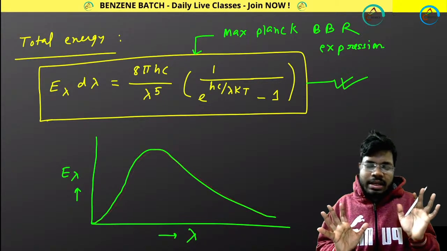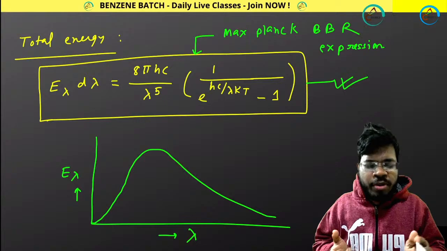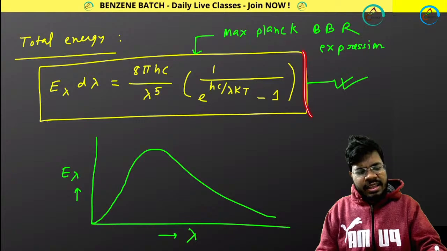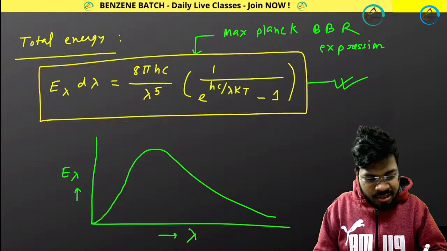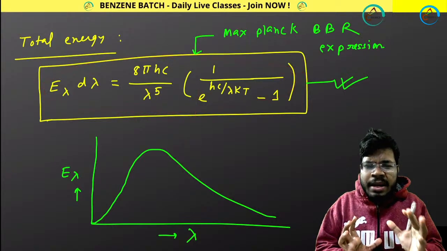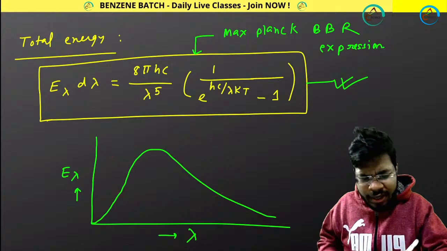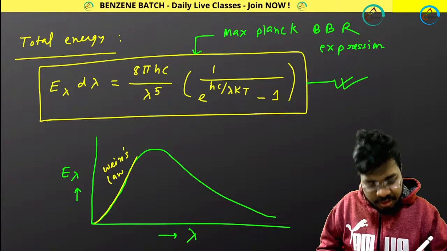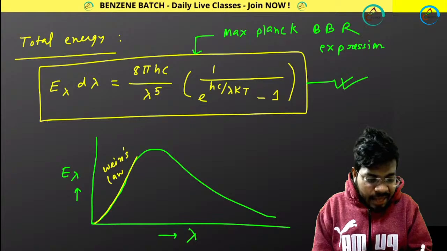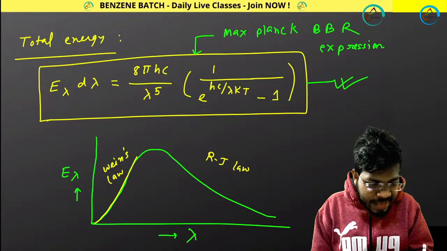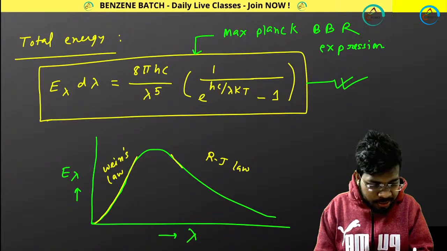But I know that you can do it, but how can I show you? Because here lambda is present, here lambda is present. How can I show that this equation really gives you this plot? So I will be using some indirect method to show you. I know already that in the lower wavelength region, Wien's law satisfies this plot. In the higher wavelength region, the RJ law satisfies the plot, like over here.